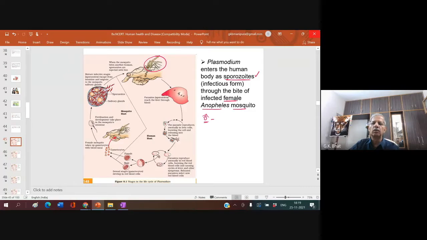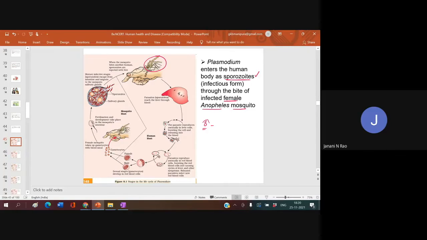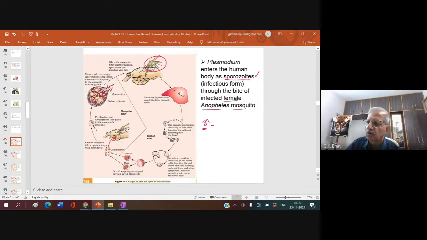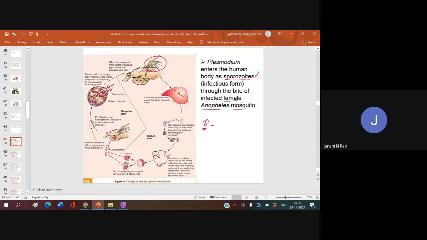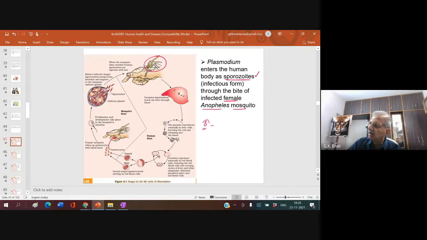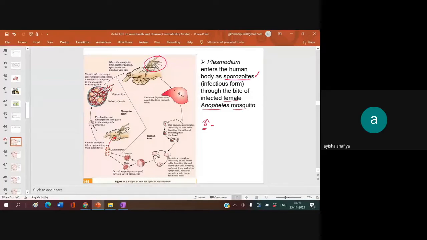Then how they live? How they live? Generally, how they live? Male mosquitoes? You know? Don't know, sir. You know that only female mosquitoes bite and suck your blood? No, sir. You don't know? Yeah, who is this? Aisha. Yes, tell me.